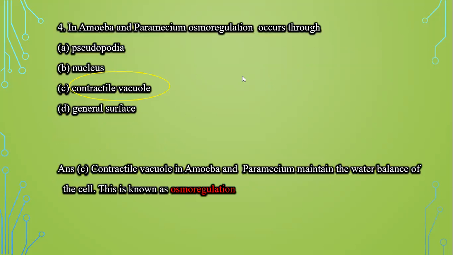Fourth question is, in amoeba and paramecium, osmoregulation occurs through pseudopodia. Second is nucleus. Third is contractile vacuole. And fourth is general surface. Now we know that contractile vacuole, which is present in amoeba and paramecium, maintains the water balance of the cell. And this maintenance of water balance is known as osmoregulation. So this contractile vacuole is the correct answer.